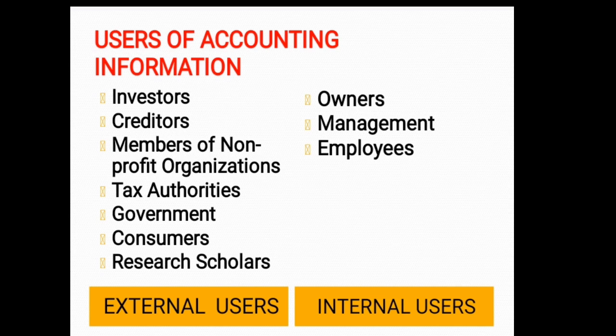Next, let us discuss the uses of accounting information. The basic objective of accounting is to provide information which is useful for the persons both inside and outside the organization. Hence, the uses of accounting information are categorized into two: external uses and internal uses. First, let us discuss the external uses of accounting information. Who are the external users?